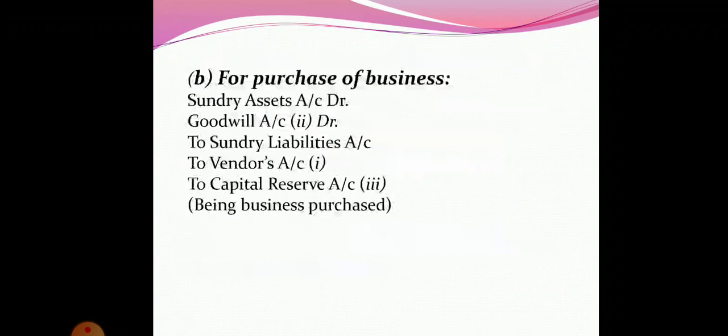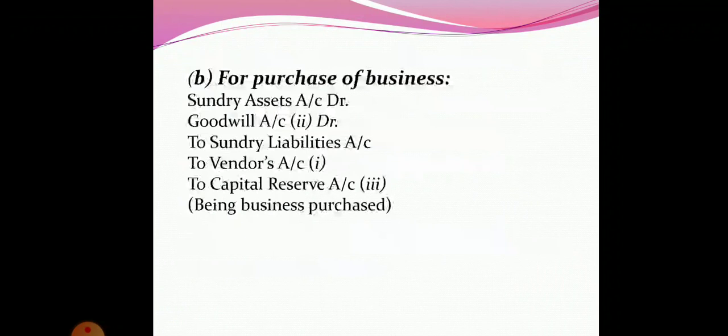Now come to the second condition, purchase of business. For purchase of business, the accounting entry will be sundry assets account debit, goodwill account debit, to sundry liabilities account, to vendor account, and to capital reserve.